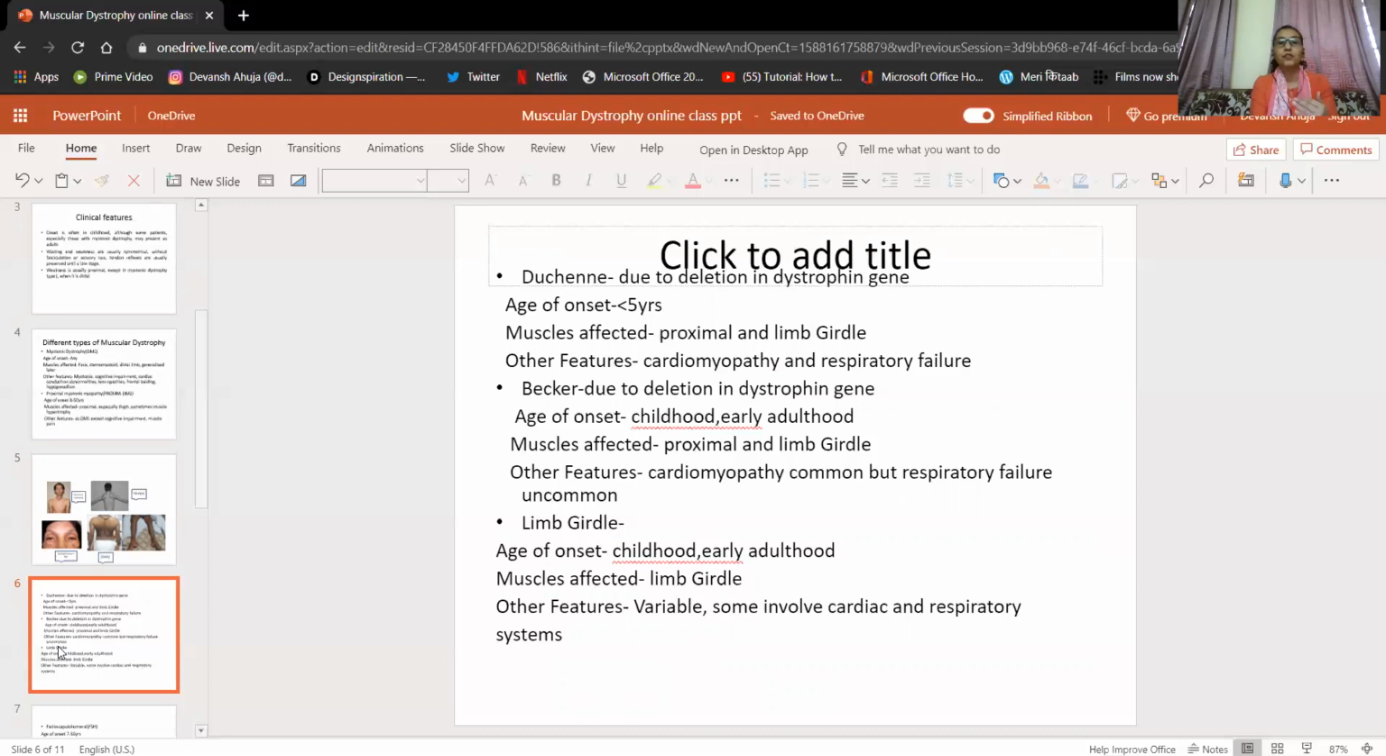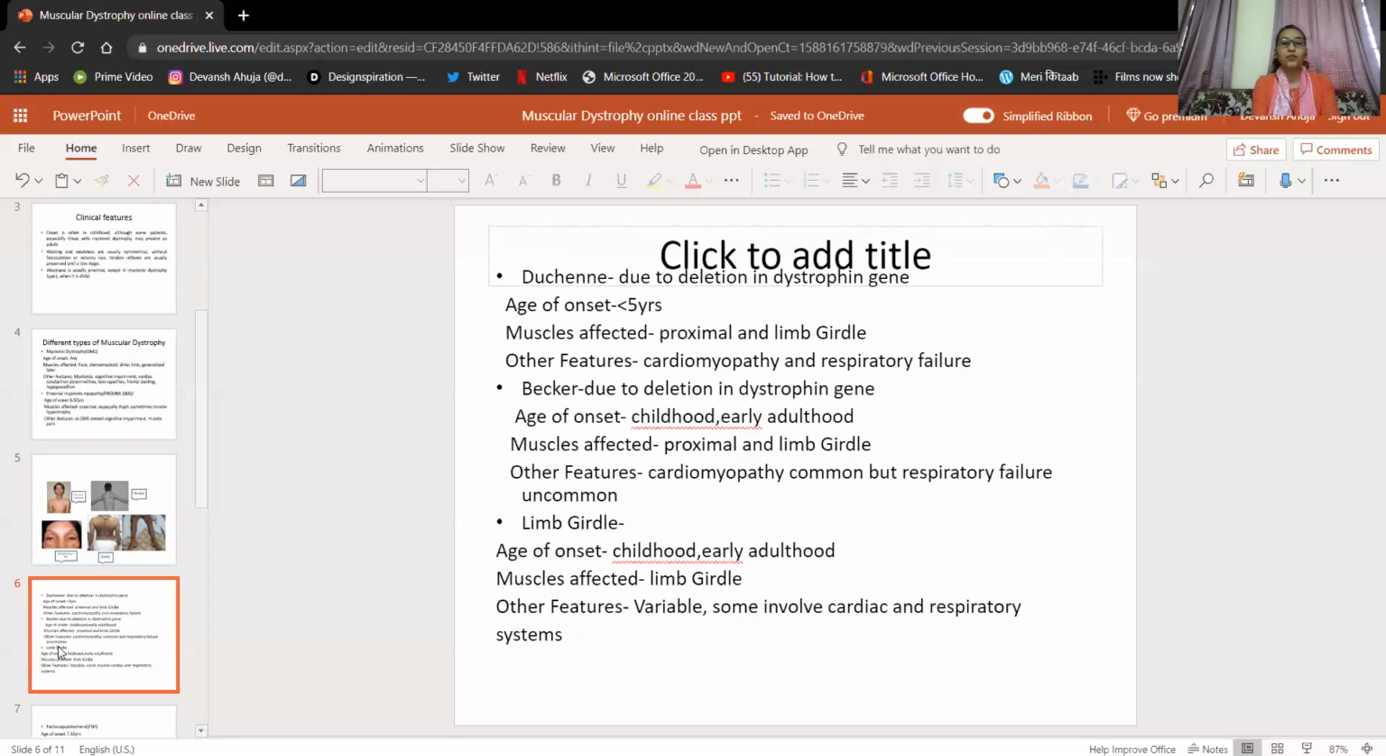Both Duchenne and Becker muscular dystrophy are due to deletion in the dystrophin gene, but in Becker dystrophy there is less abnormality in the gene. That's why it exhibits less severe symptoms. That's why cardiomyopathy is there, but respiratory failure is uncommon.